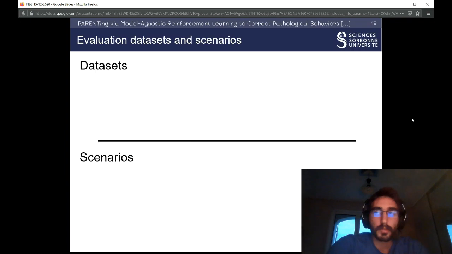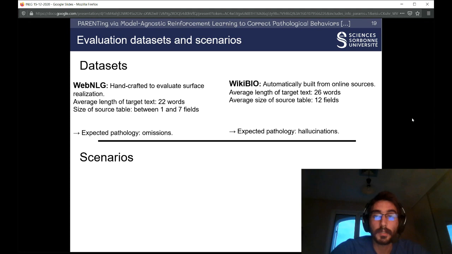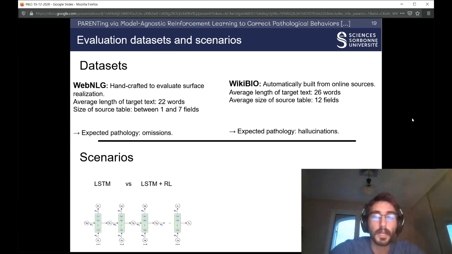We evaluate our approach on 2 datasets. The WebNLG dataset, which is handcrafted and evaluates surface realization. We expect to find omissions there. And the Wikibio dataset, which is built from online sources. And models trained on these datasets tend to hallucinate a lot. To show that our approach works for any model, we experiment with LSTM and with the transformer.